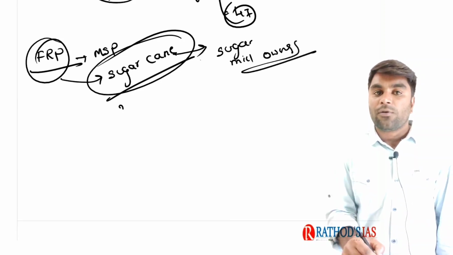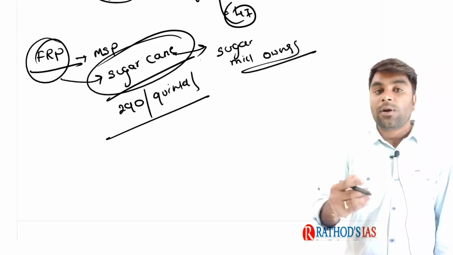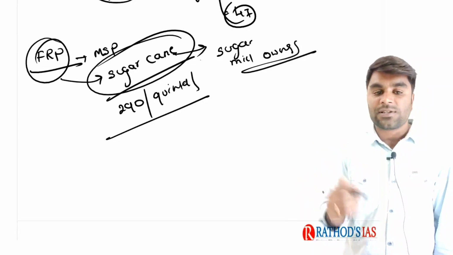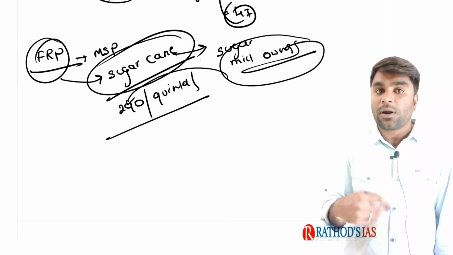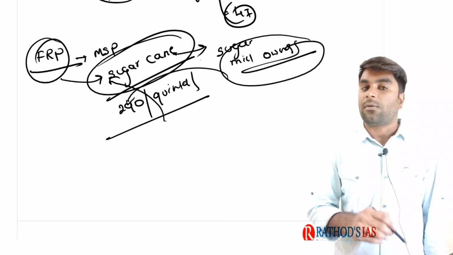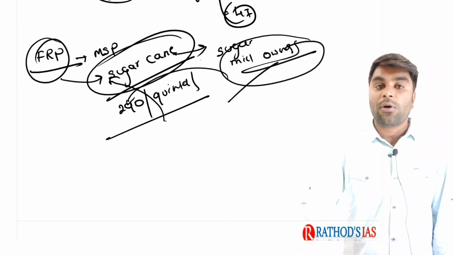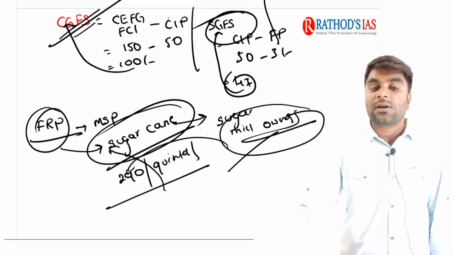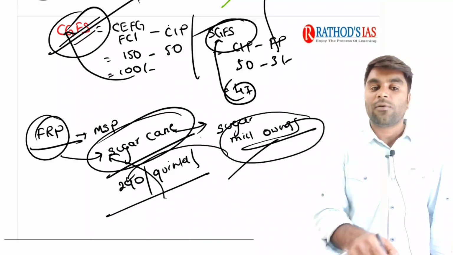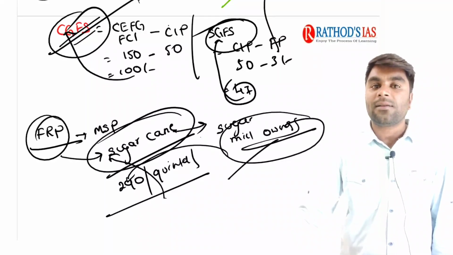Say for example, if 290 per quintal is announced as fair and remunerative price by the government of India on the recommendations of CACP, the sugar mill owners are going to provide 290 rupees per quintal for the sugarcane growing farmers. Simple. I hope it is very clear. Now, these are the four important different kinds of prices: MSP, fair and remunerative price, central issue price and procurement price. These are the many important prices that we usually find in your agriculture price policy. Remember, the nodal agency for agriculture price policy is nothing but the CACP.